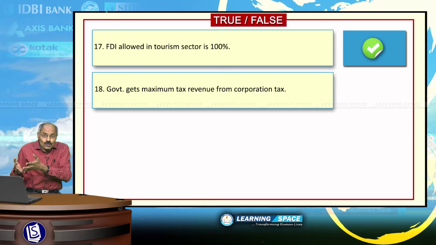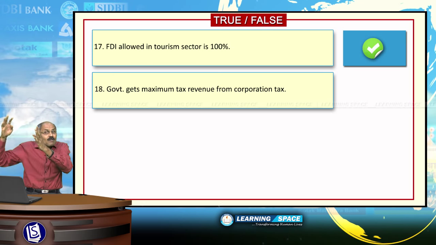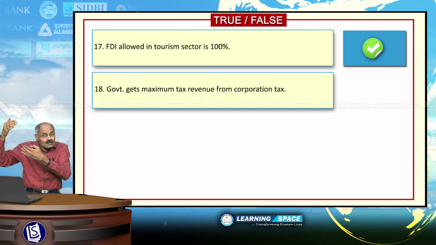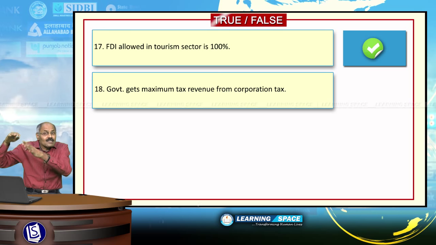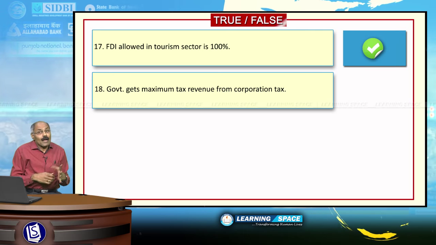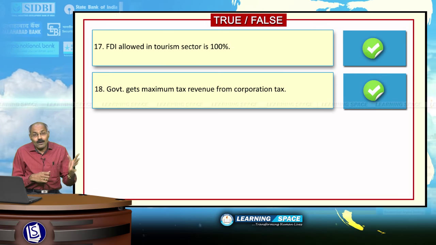The tax is to be borne by all uniformly. That is the mechanism of indirect taxes. Service tax, customs duties, as well as excise duty, these are indirect taxes. Please don't forget. So, the given sentence here is absolutely correct. Government gets maximum revenue from corporation tax. Look into the next one.